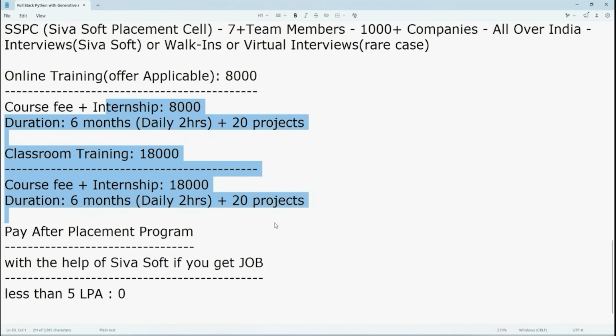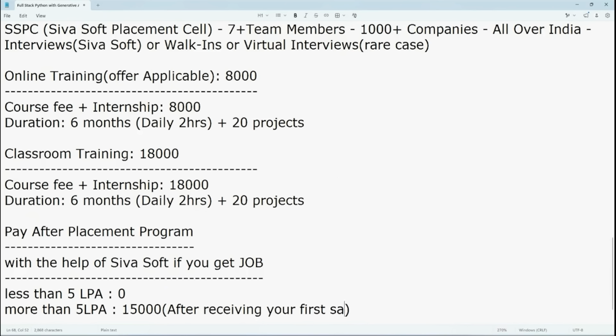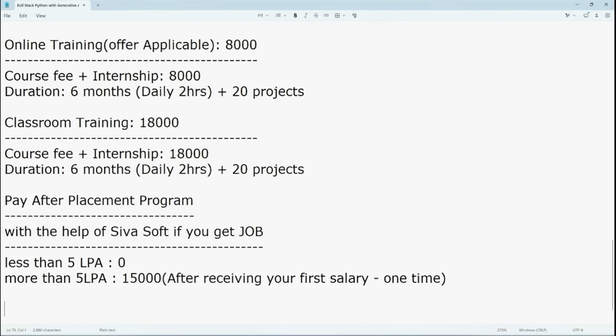And if you get a job with the help of SIVASOFT, and if your package is less than 5 LPA, no need to pay any amount. Suppose your package is more than 5 LPA, then you need to pay 15,000. You need to pay this after receiving your first salary. And this is completely a one-time payment.